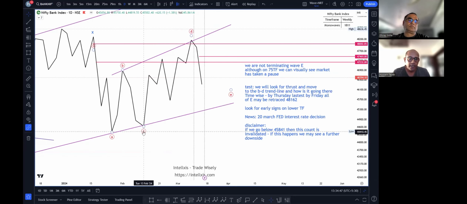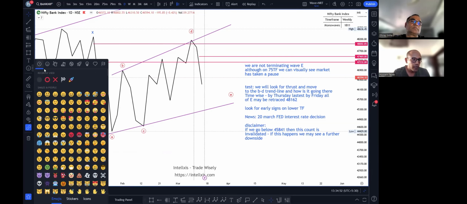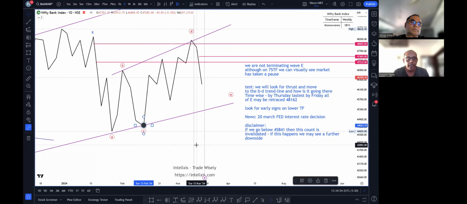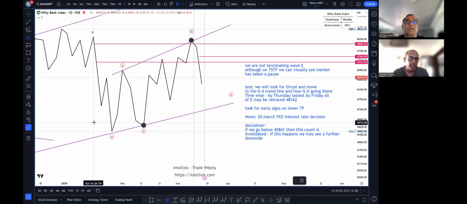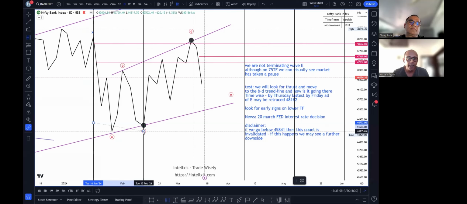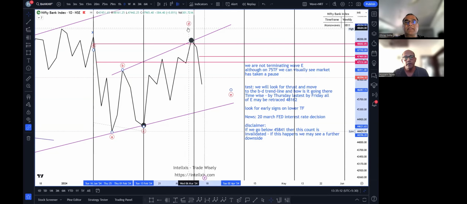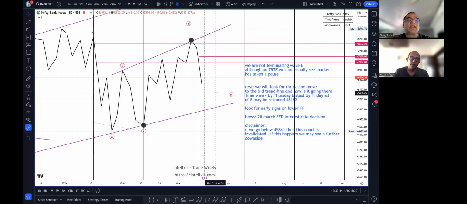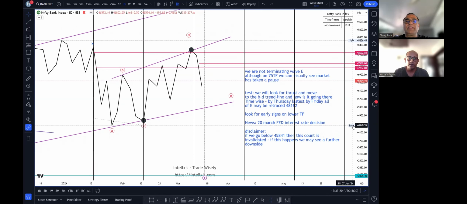In a triangle, the D leg has started from here, and let me just put one dot over here, and now I am considering it going till here. Time wise, do I have any rule? Yes, the answer is that wave D can take A plus B plus C, and can be equal to D. Right. Just one quick moment there. Whenever we do NeoWave analysis, we look at price, time, and complexity.